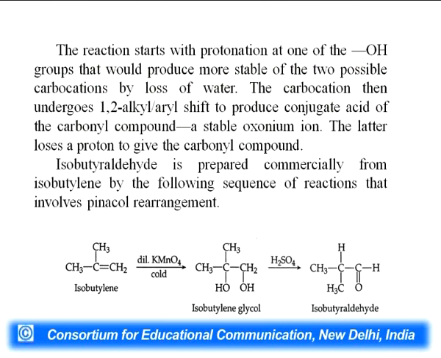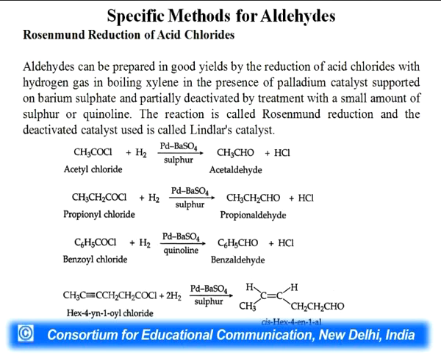First of all, there is a formation of a protonated water molecule at the first carbon, then a formation of carbocation, which is more stabilized, then there is a migration of an alkyl group and then removal of proton to give isobutyraldehyde.